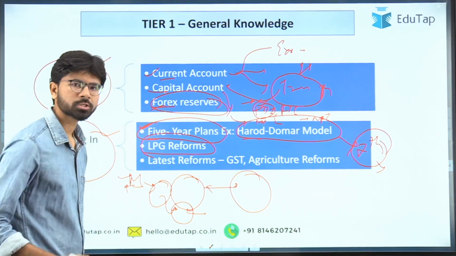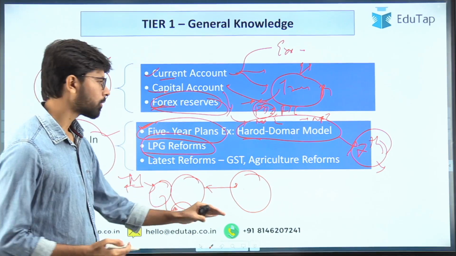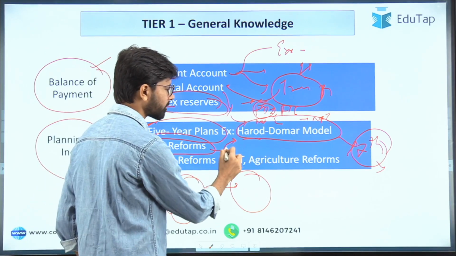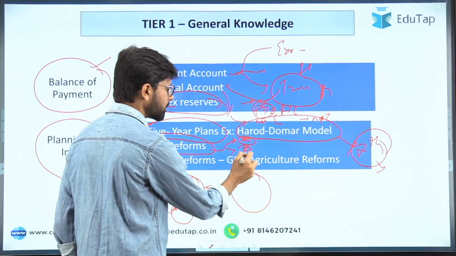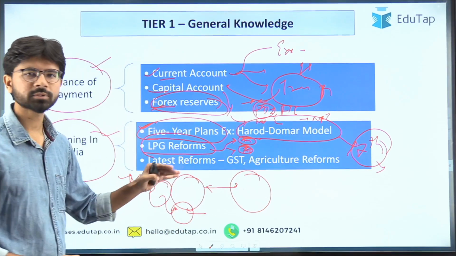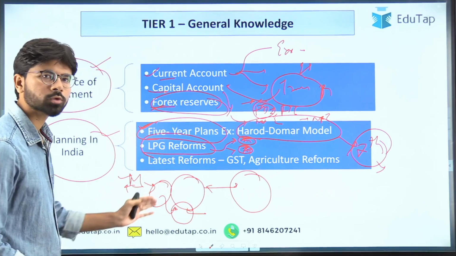LPG reforms are a watershed moment in Indian economic history. So you have to get an idea of what exactly happened. There were different kinds of reforms, like industrial reforms and financial reforms. Once you get an idea of these reforms that have taken place, you will be able to answer the questions. And that is one most important topic.